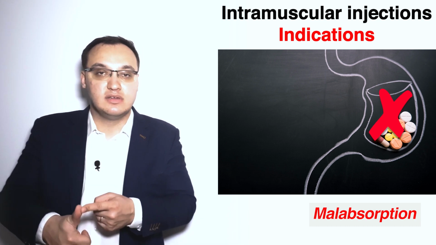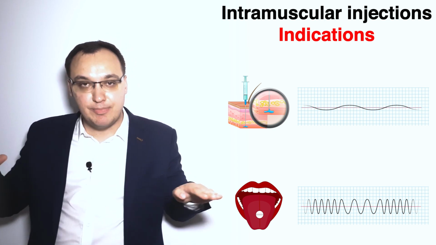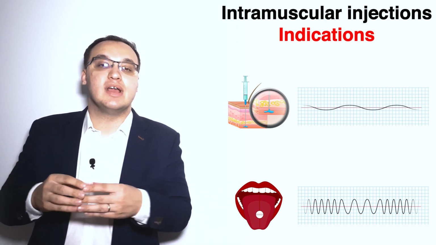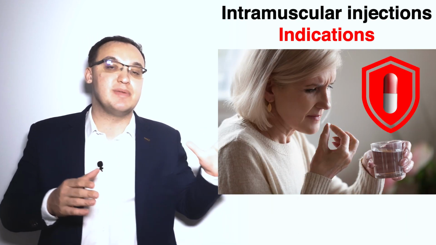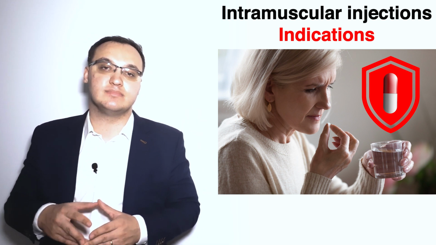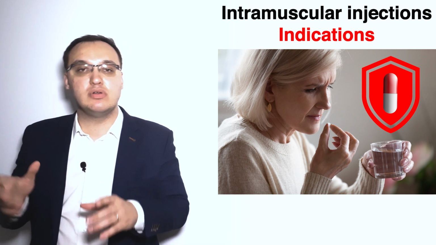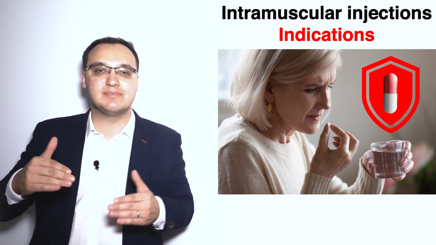Again, the same thing with the peak level. Peak level should be stable, and that is achieved with intramuscular injection. So I would say these are the main indications. Of course, we also have treatment-resistant schizophrenia. That means we give oral tablets. It is stable, but the patient does not really benefit from it. It's more resistant to it.